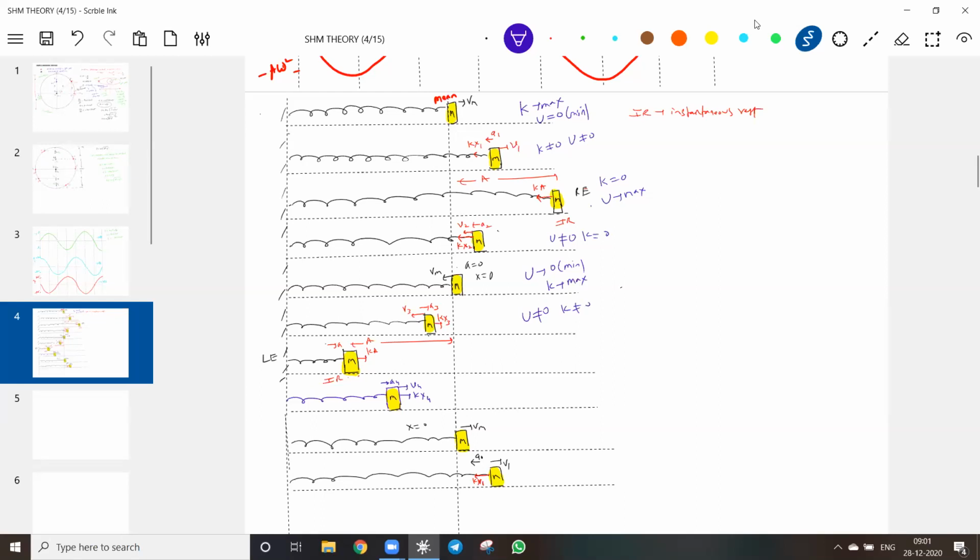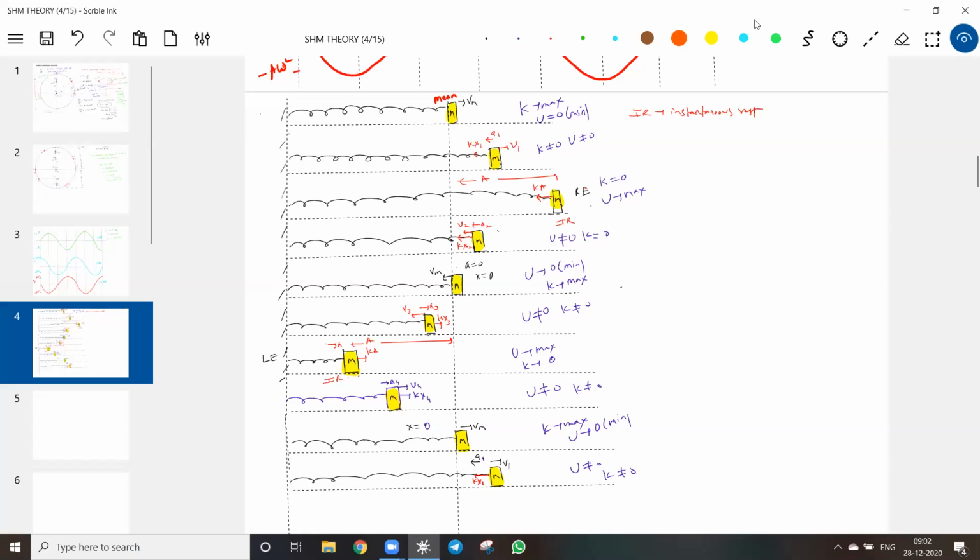Here both are non-zero. What about here? Left extreme, potential energy is maximum. Instantaneous rest, no? So kinetic energy will be zero. Both are non-zero. Kinetic energy maximum, potential energy minimum. Like that, if you leave this block, what will happen? It will continue its to and fro motion if there are no resistive forces, no friction, no viscous drag. What happens to this block? Forever it is going to continue its to and fro motion. This is what SHM says.